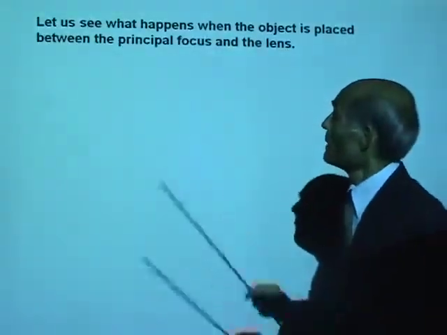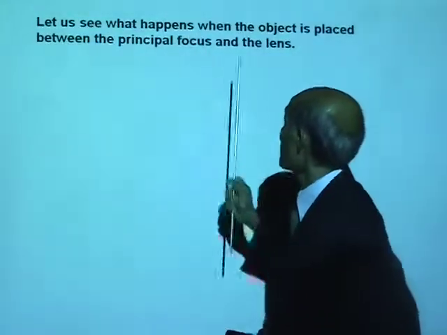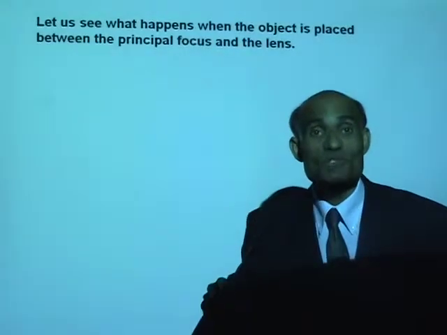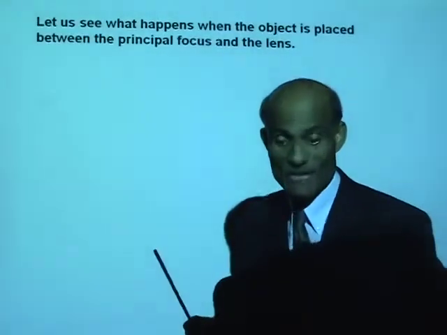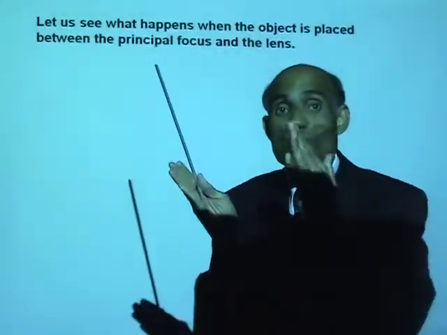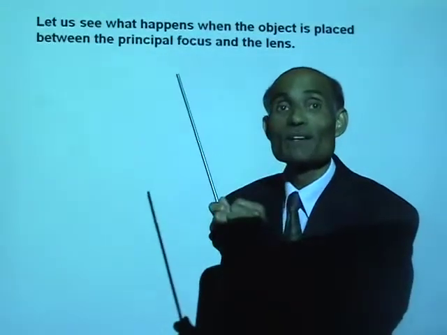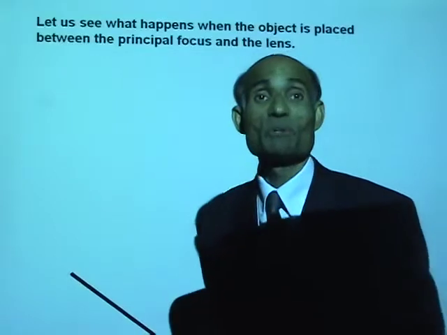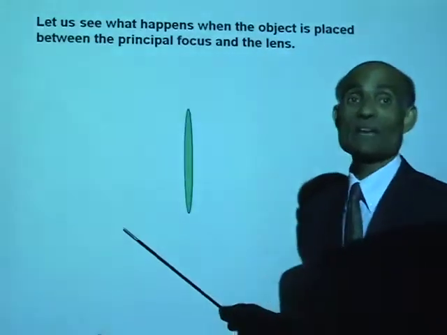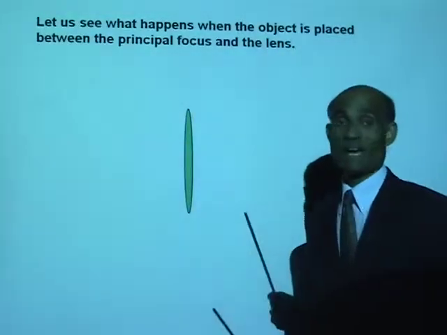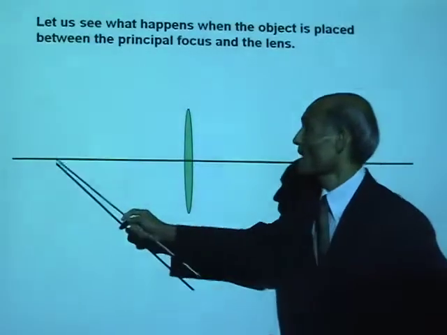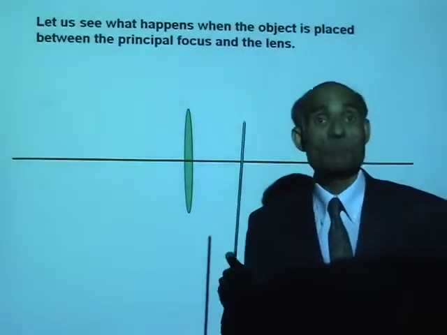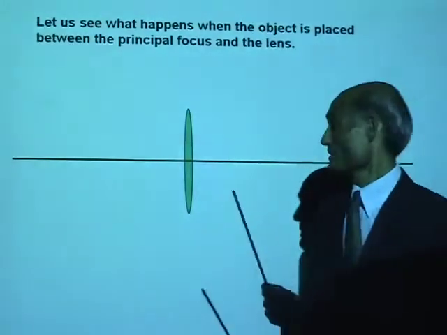Okay, let's now see what happens when the object is placed between the principal focus and the lens. Bring the object closer and closer to the lens and keep it between the principal focus and the lens. Alright, let's draw this diagram. This is the lens, and what is this line that I drew? That is the principal axis.